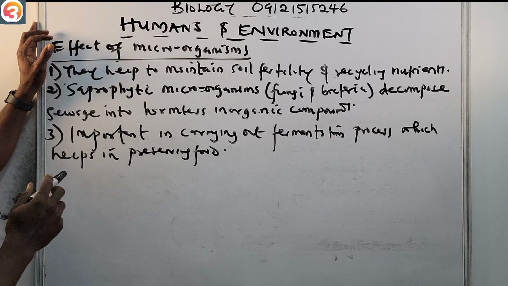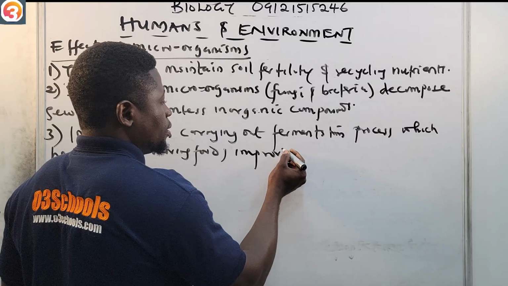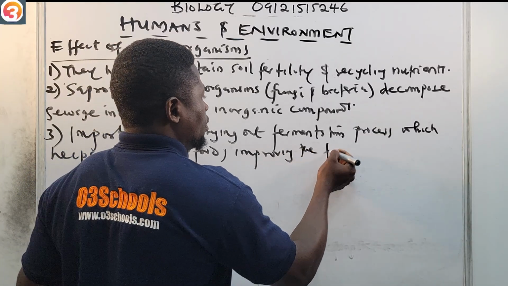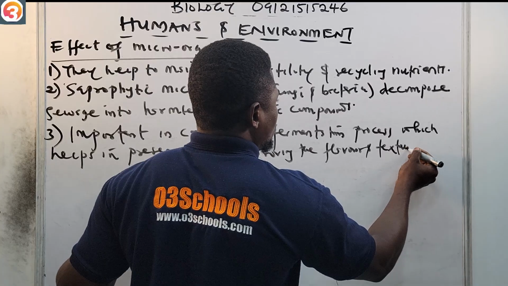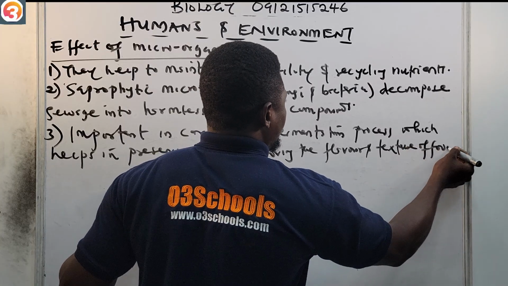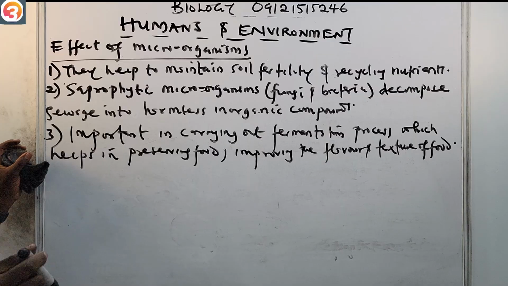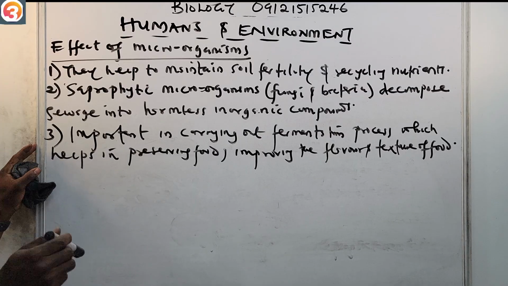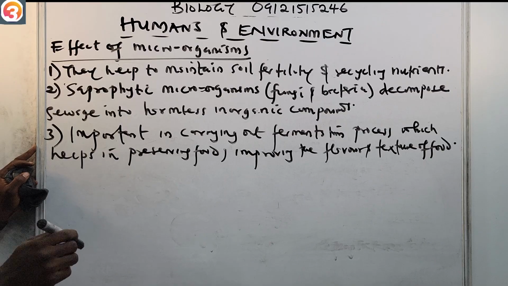It also helps in improving the flavor and texture of food. So they are very important in carrying out the fermentation process, which helps in preserving food and improving the flavor and texture of food.